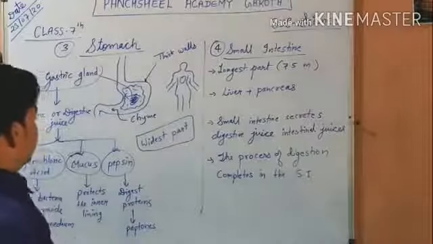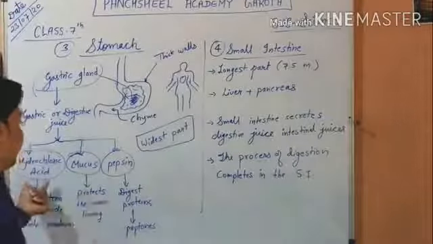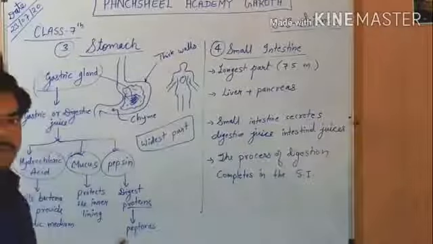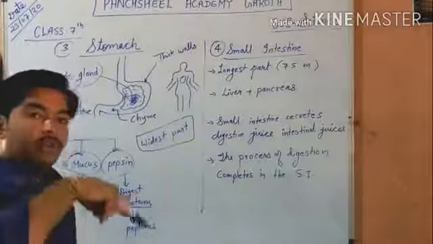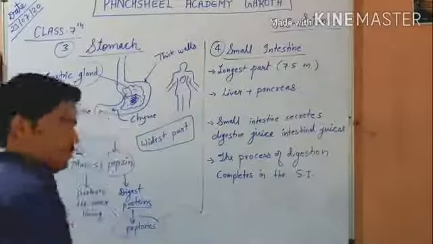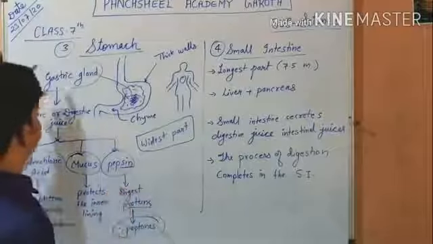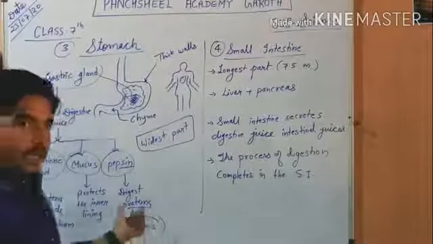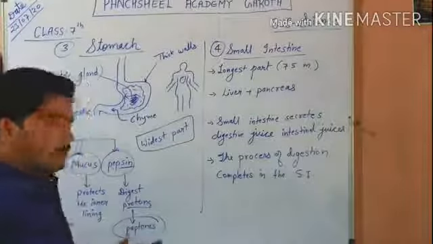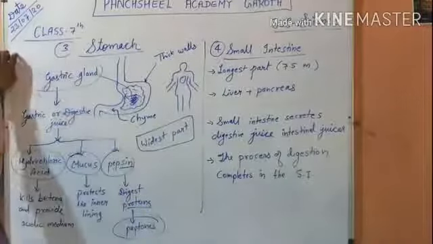Okay, now the third one is pepsin. Pepsin digests protein. In acidic medium, pepsin digests proteins and the protein is converted into a soluble form which is called peptones. Means pepsin, which is secreted by the gastric gland, digests protein and protein gets converted into peptones, which is in soluble form and can be absorbed by our body. So in this way, this is the whole function of the stomach.